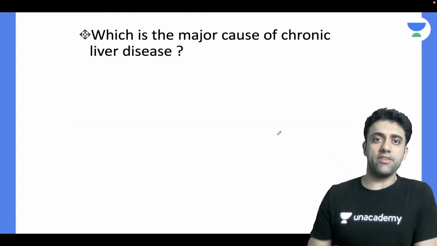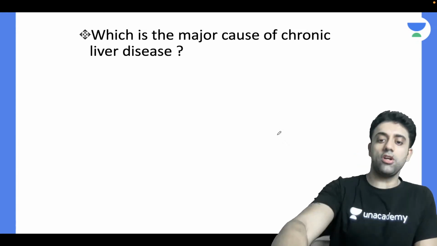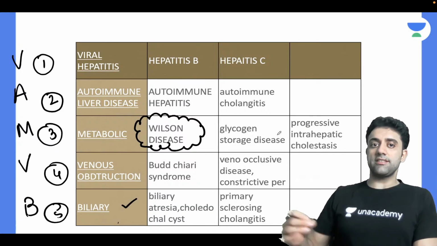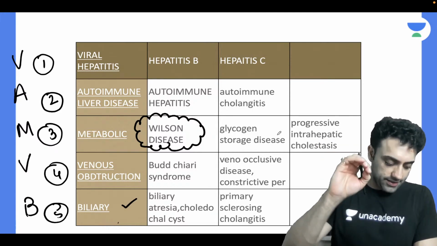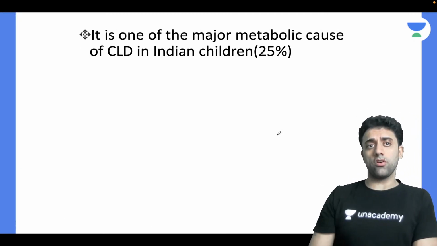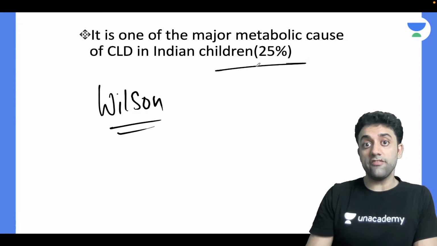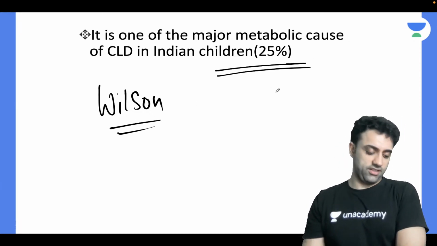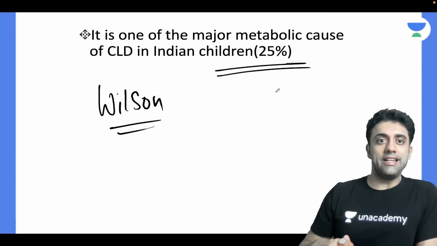Number 1. PG entrance question number 2: which is the major cause of chronic liver disease? We studied so many causes, right? Which is the major cause of chronic liver disease? Yes, exactly, very true. The major cause of chronic liver disease is nothing but our Wilson disease. In Indian children, 25% of patients with chronic liver disease will have Wilson. Wilson disease is one of the major metabolic causes of chronic liver disease.